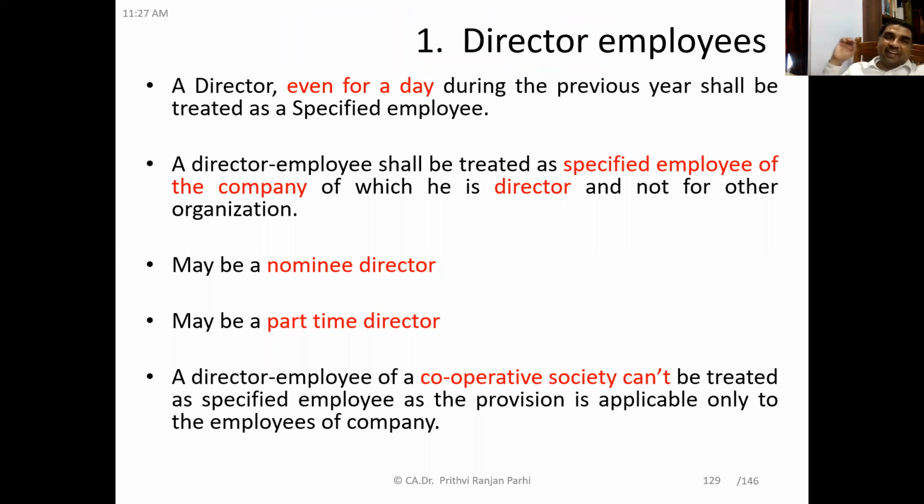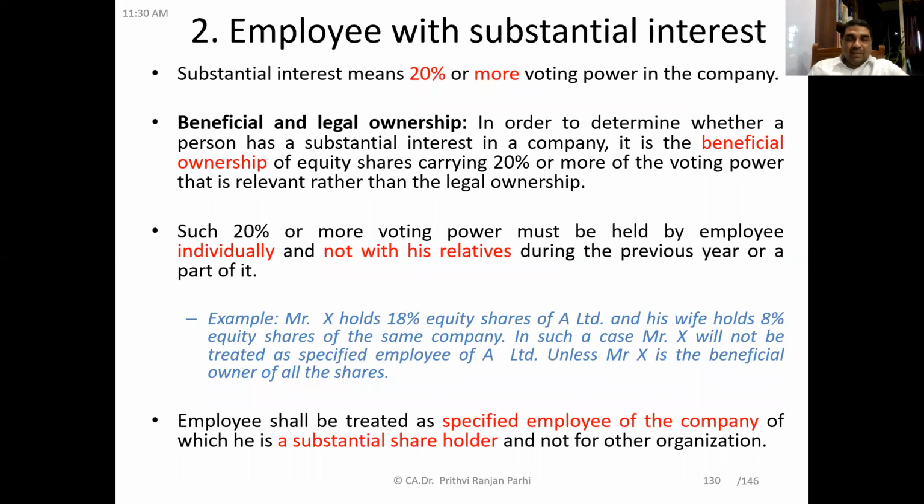Again, I repeat, first of all, a director. What I showed you in the chart is explained in the slide. Even if a person is a director for a day, he is a specified employee. He may be a nominee director or a part-time director, but it doesn't matter. But he is a specified employee only for that organization where he is the director, not for other organizations. Then the employee with substantial interest, as you have seen, should be the beneficial owner.